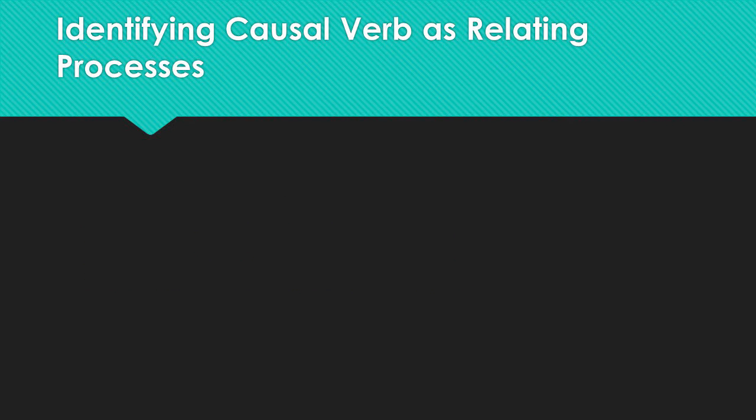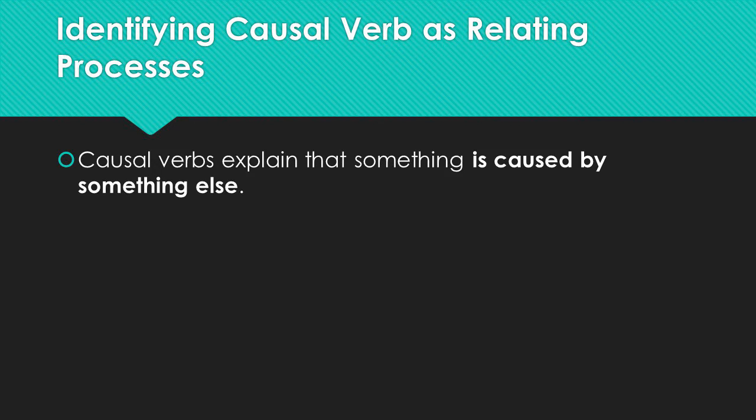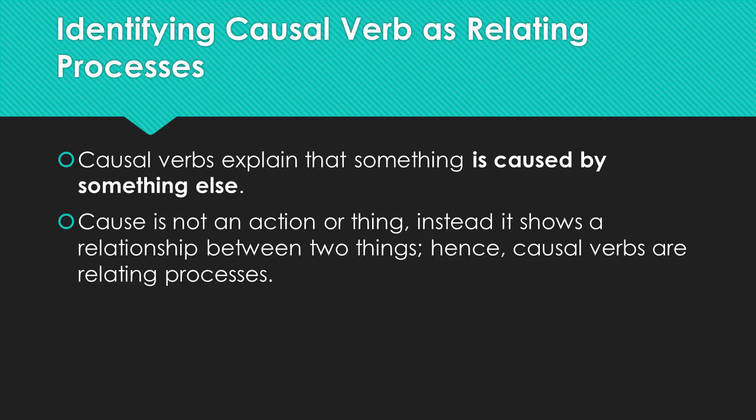You're not likely to use too many causal verbs in your short story, but it's good to know about them now so that if we ever run across them, you'll be right. So causal verbs, or causal processes, explain that something is caused by something else. So, in this instance, cause is not an action or a thing. Instead, it shows a relationship between those two things. Hence, causal verbs are relating processes.